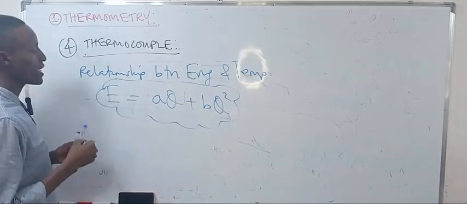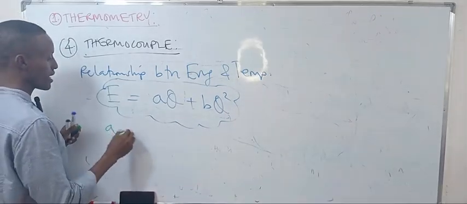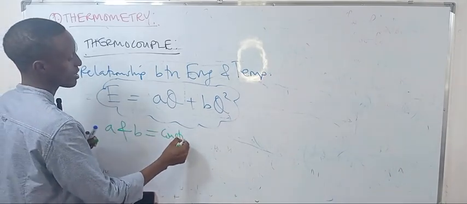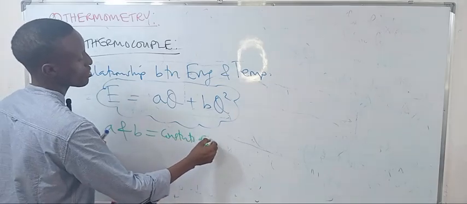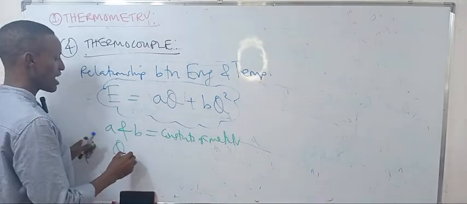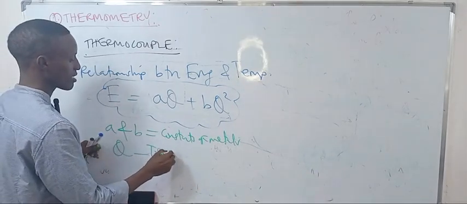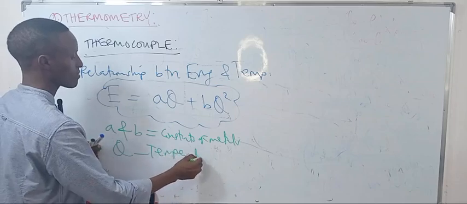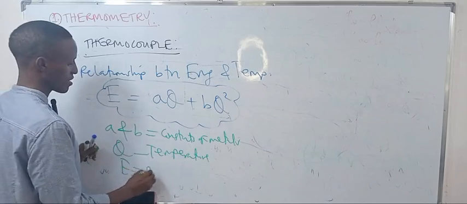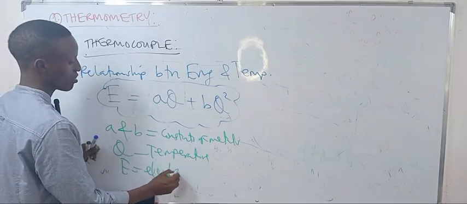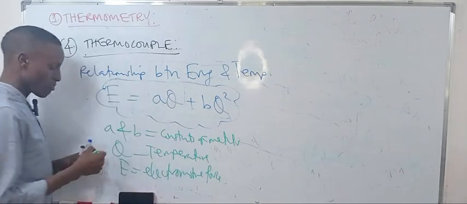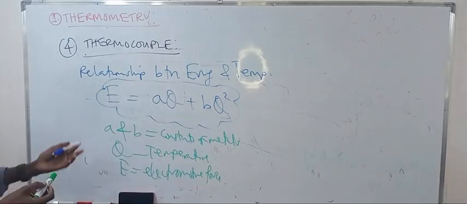The A and the B are just constants of the metals. Theta is the temperature measured, and E is the EMF, electromotive force.